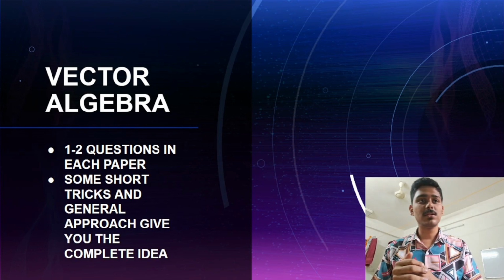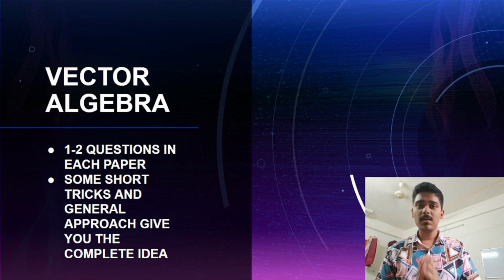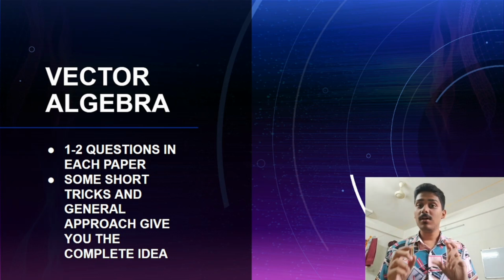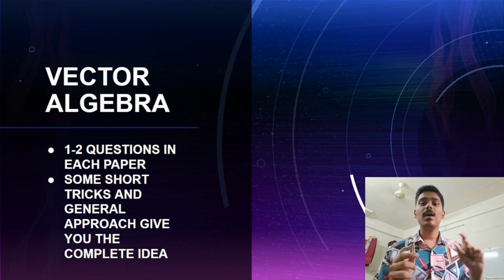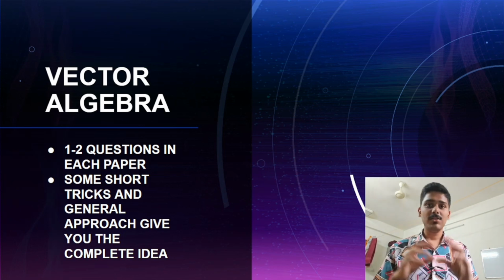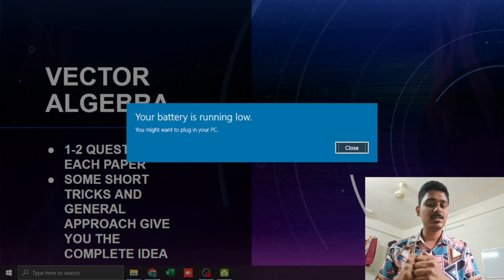So the next chapter is vector algebra. Approximately 1 to 2 questions in each paper. Very good. Just dot product, cross product, and a bit of tricks which are very easy, which make the question very easy, and you get an easy mark for it. But you have to apply the brain in it. So practice this chapter well.